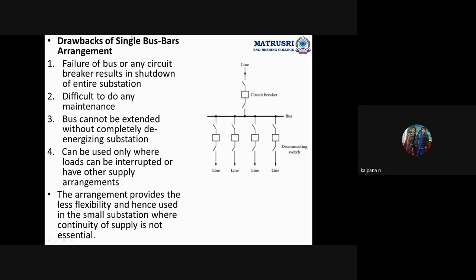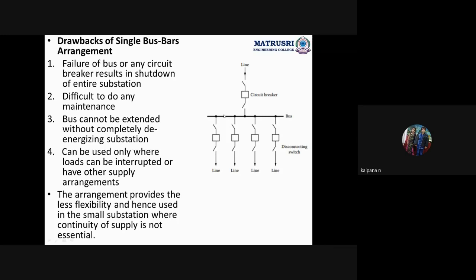Now, what are the disadvantages? The disadvantage is, if any break occurs in the substation. Break means fault. Any failure of the bus or any circuit breaker results in shutdown of the entire substation. If any fault occurs in this bus bar or any circuit breaker, we won't get the incoming power, and if we won't get the incoming power, there is no power for the outgoing lines.